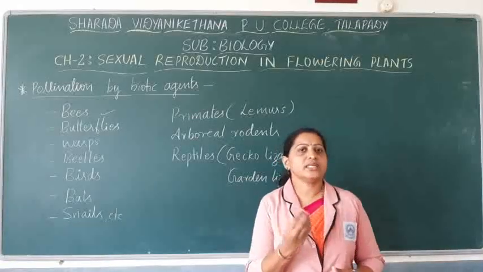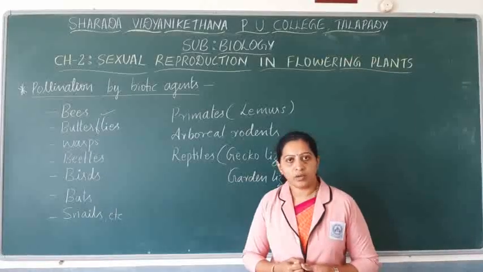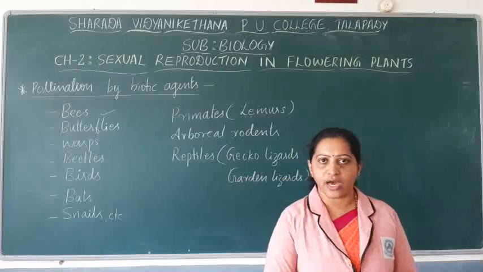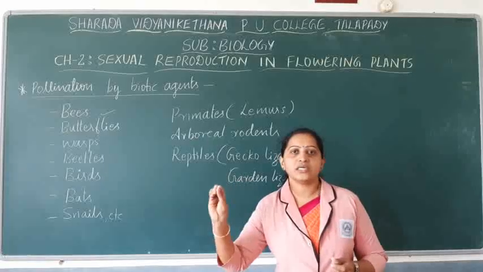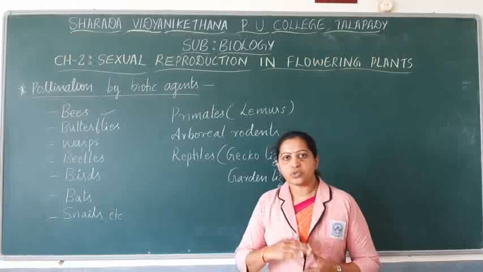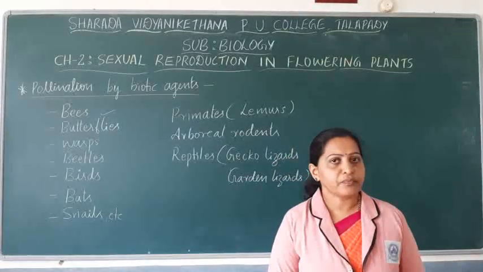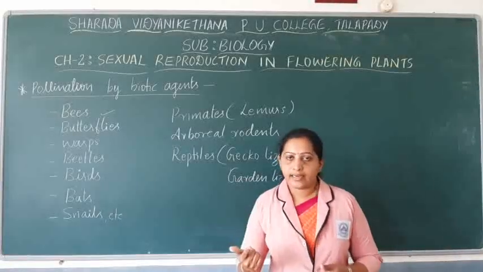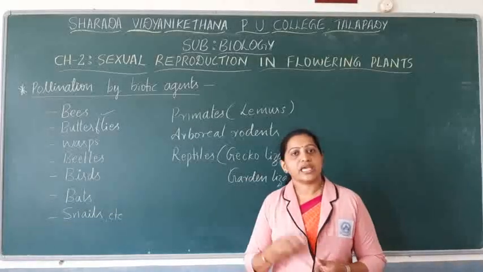These are characteristic features of those flowers which are pollinated by bees. In the same way, there are different characteristic features for flowers that are adapted to be pollinated by certain species of animals or birds.